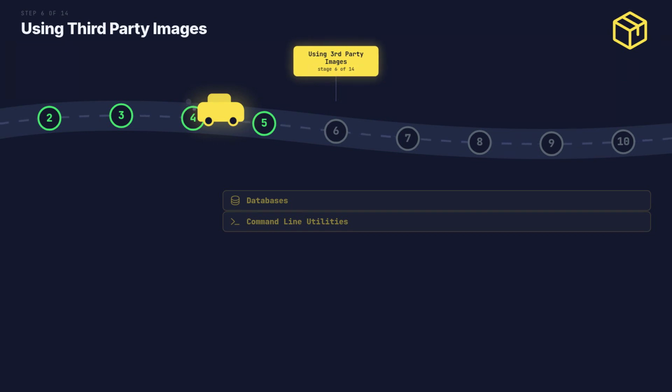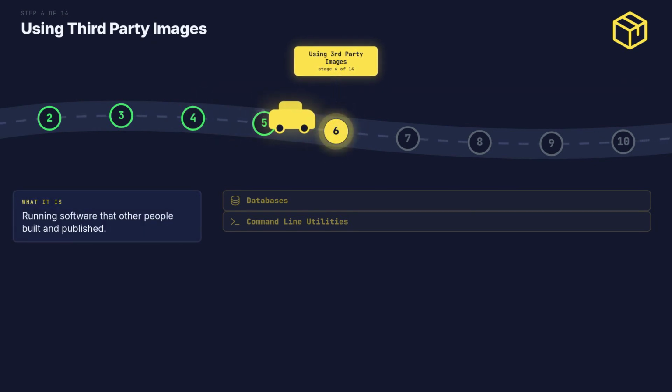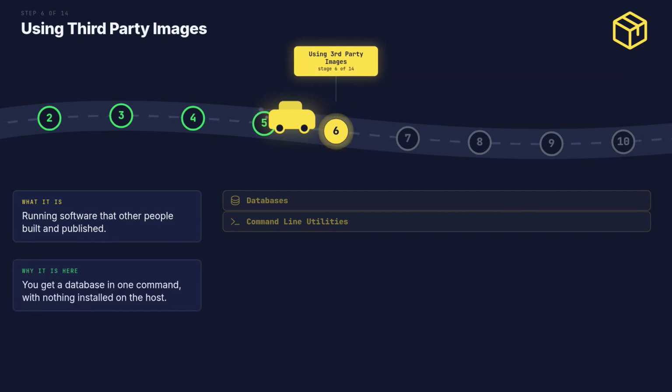Step 6 of 14, using third-party images. You did not build these. What it is. Running software that other people built and published. Why it is here. You get a database in one command with nothing installed on your host.